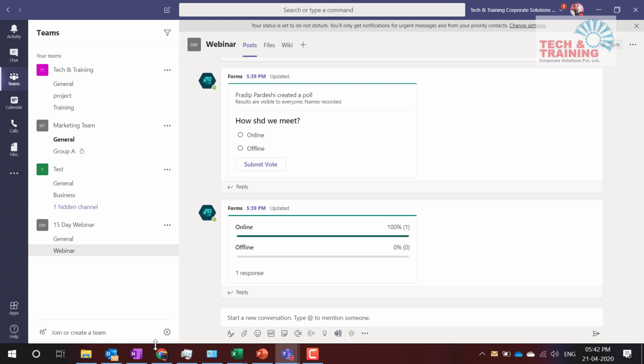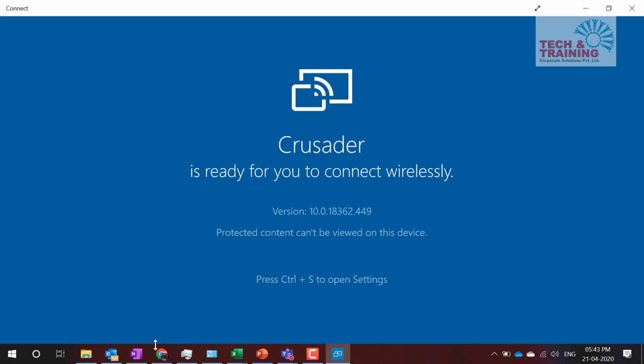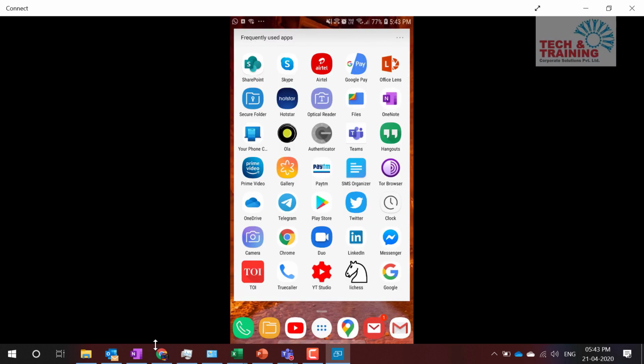But let's say I'm in a little hurry because I have to step out for a physical meeting with a colleague. So I can't really spend time sitting in front of my computer. So what I'm going to do now is, I'm going to start working on my mobile. Let's say I'm traveling in the car, and now I have to create a proposal with my mobile. So I'm just connecting, just give me a moment. So as you can see my mobile screen, here I have this app which is nothing but OneDrive.